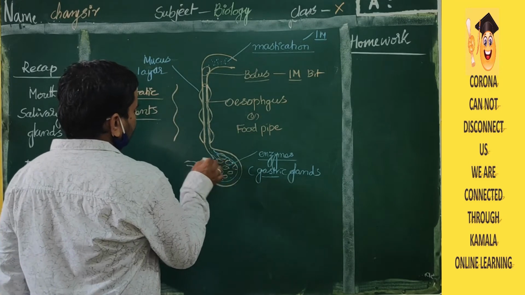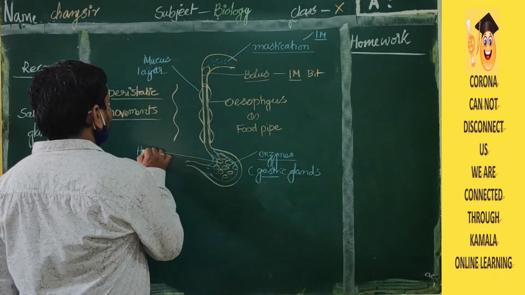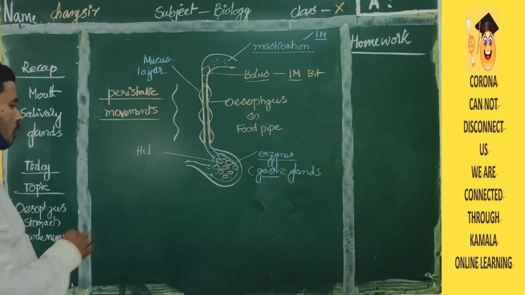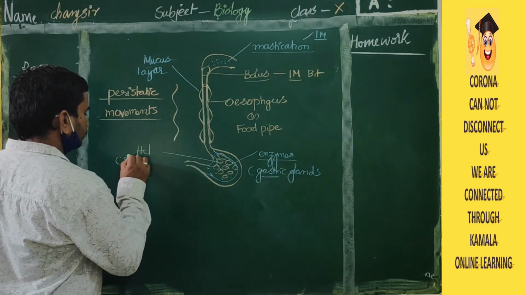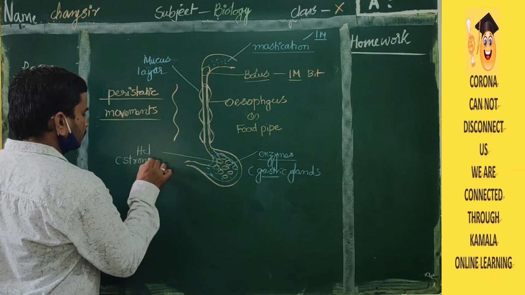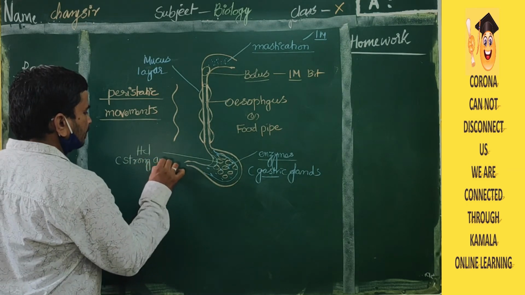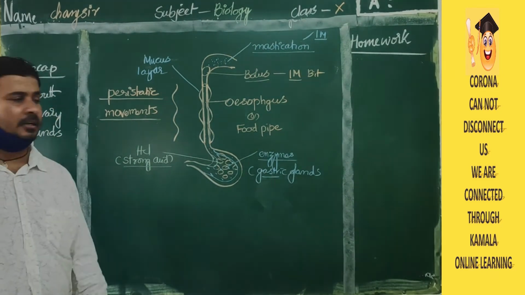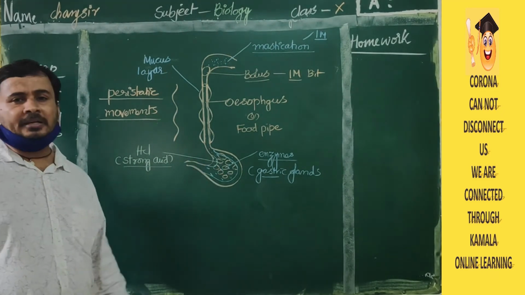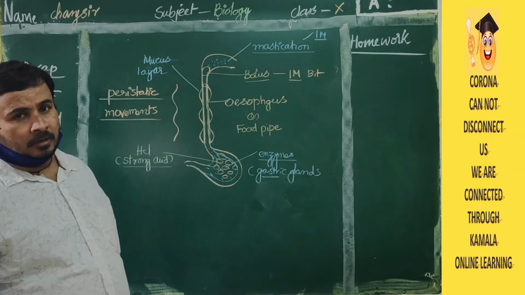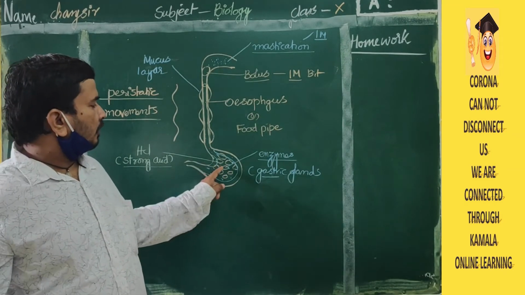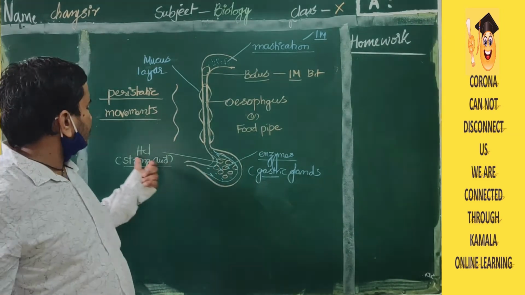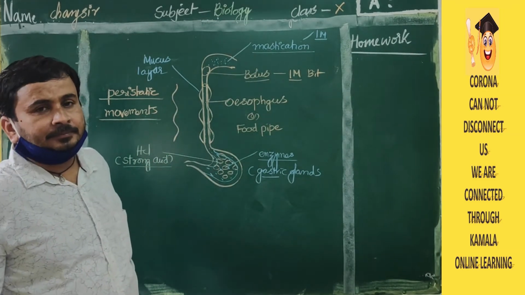hydrochloric acid. It is a strong acid, hydrochloric acid. With the help of that, food will be digested. Not only this, any harmful bacteria that is there will be killed by this hydrochloric acid.